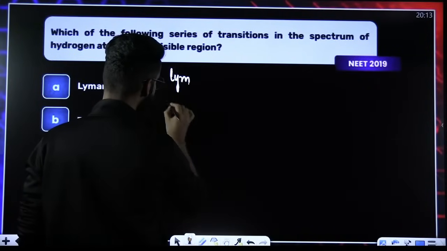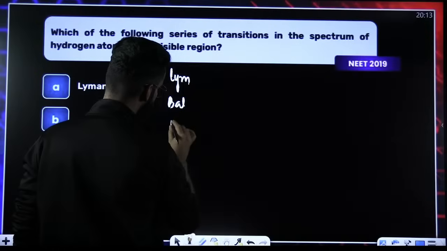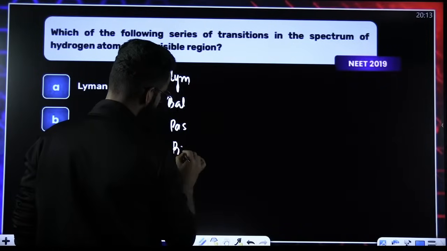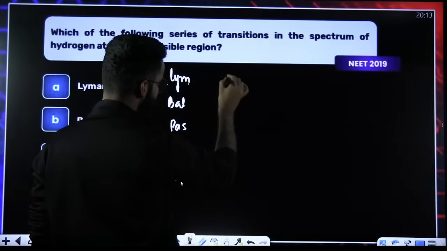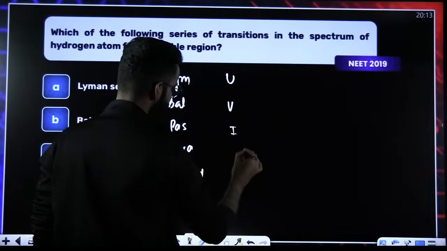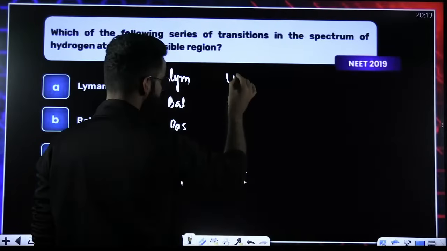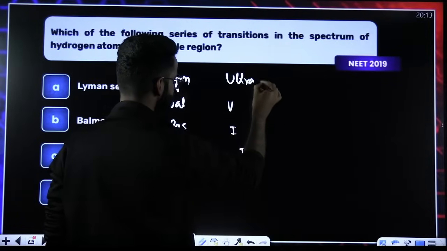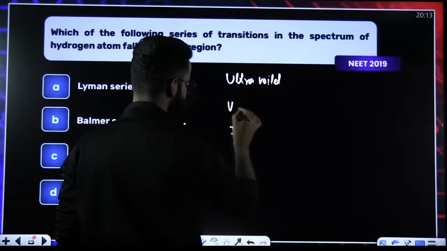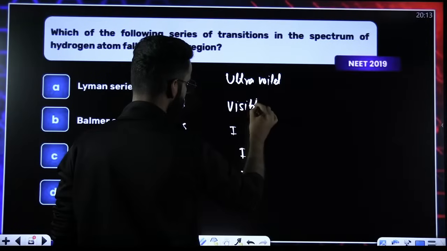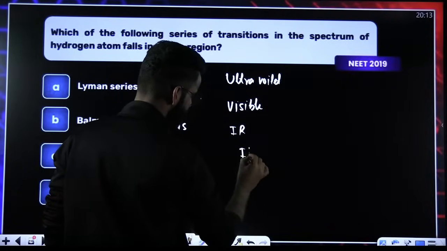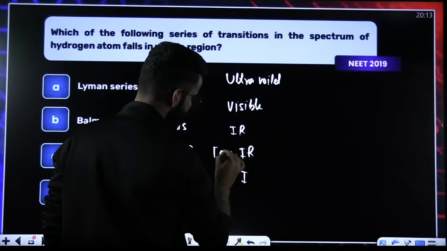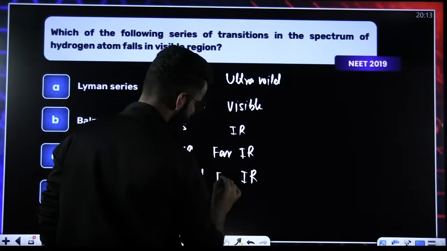You have got Lyman series, Balmer series, Paschen, Brackett, Pfund. So here I'm writing UV, visible, IR and IR. So this is ultraviolet. This is visible. This is infrared, and this is also infrared, but you can call it far infrared.